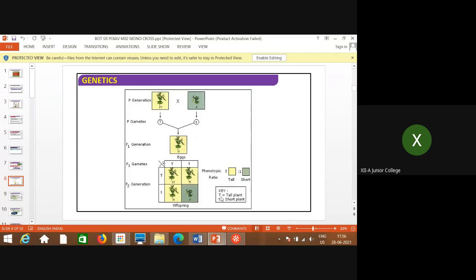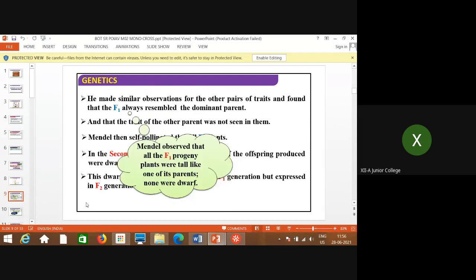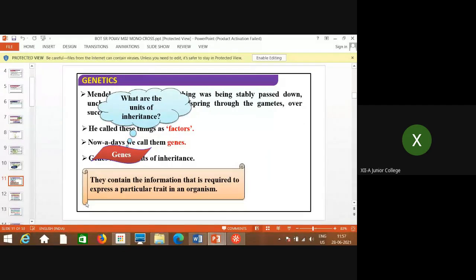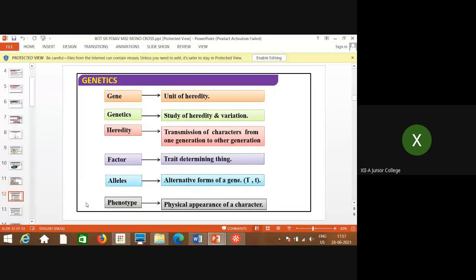Here are the letters used for tall and dwarf. The phenotypic ratio is 3 is to 1. Mendel observed that all F1 progeny plants were tall like one of the parents and none were dwarf. Mendel used the term factor, the unit of inheritance, but later the term genes was adopted, which contain the information required to express a particular trait.